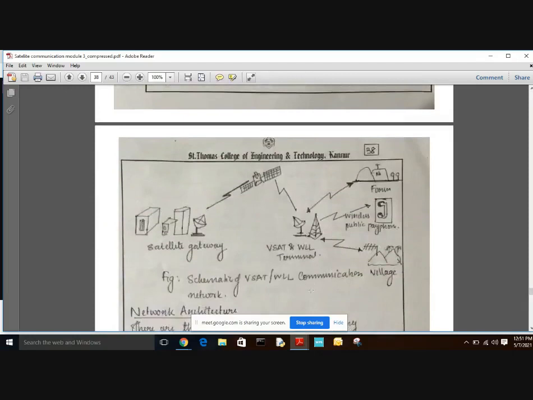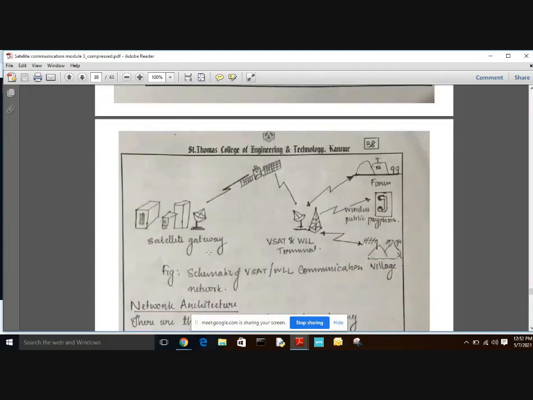Going on to the schematic of VSAT, we have a satellite gateway, which is nothing but our hub, and we have a satellite over here, which gives a downlink to a VSAT, which is the Earth station with a small antenna. From the VSAT, it is directly given to the users, and there is communication between the user and the VSAT.